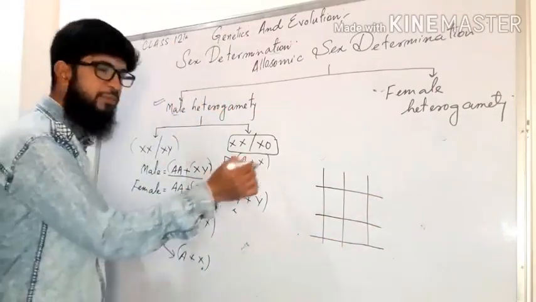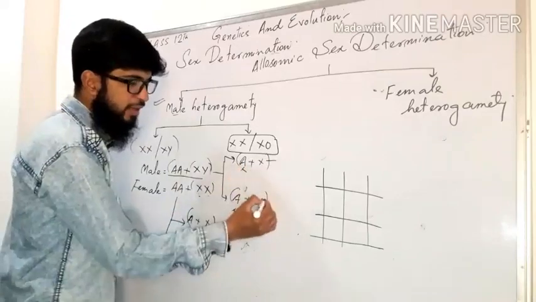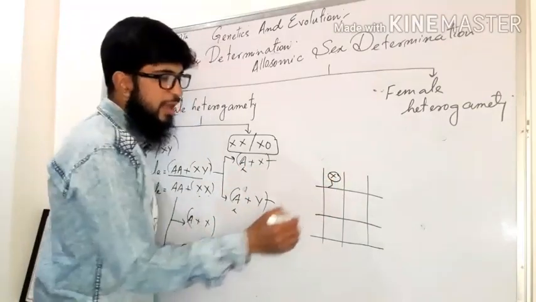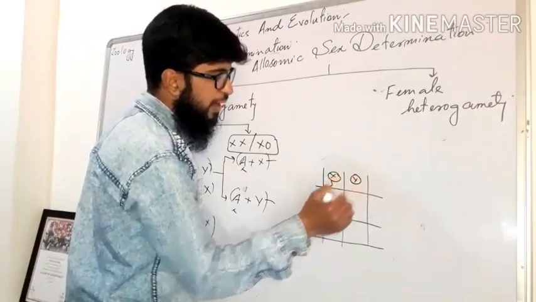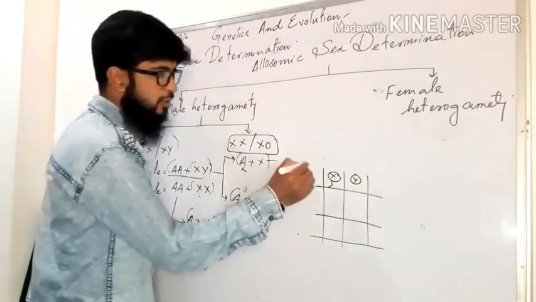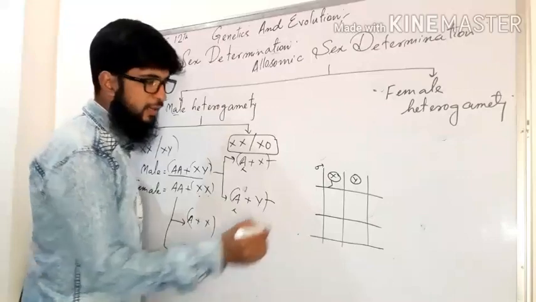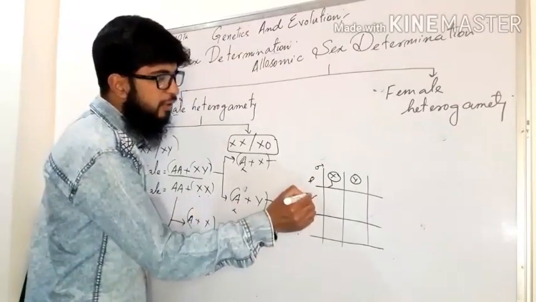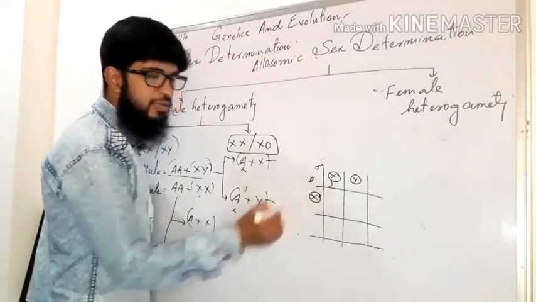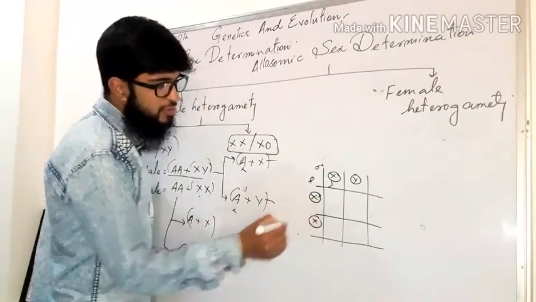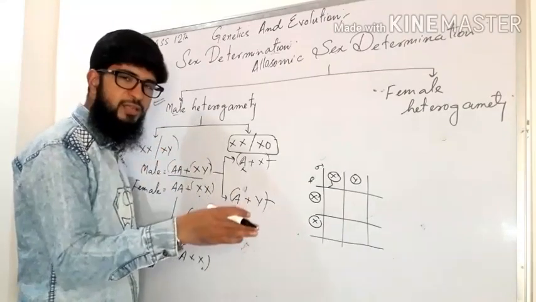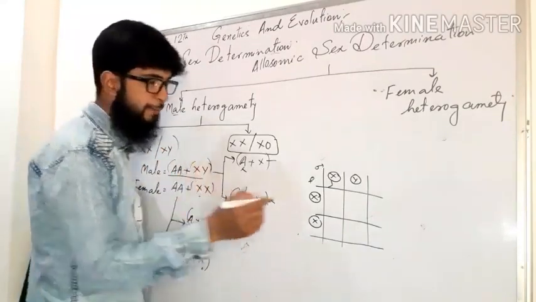We have two types of gametes in male, X and Y. The sperms having X and sperms having Y sex chromosome. So this is what you call male. Now female gametes are the eggs with X and eggs with X, because there is a single type of egg present. All the eggs have the X chromosome, no Y.